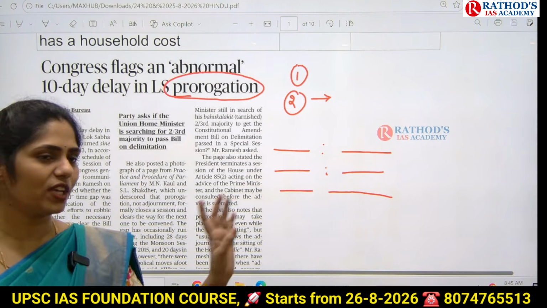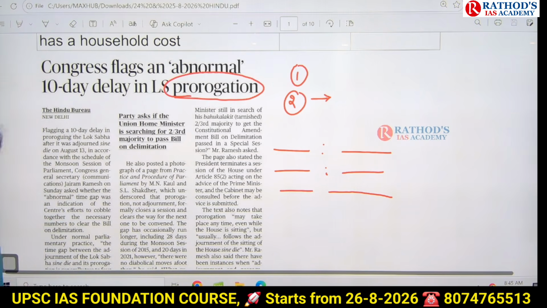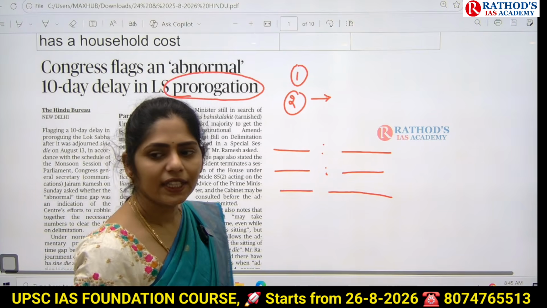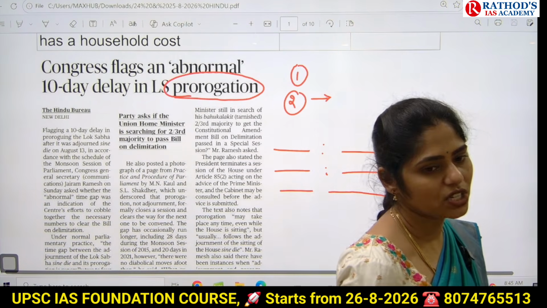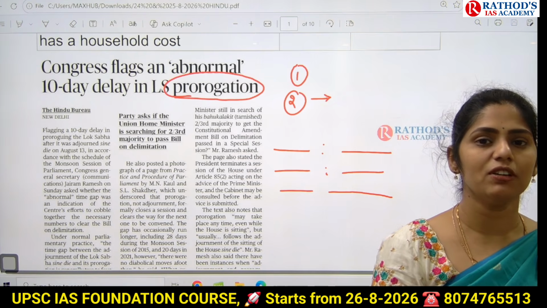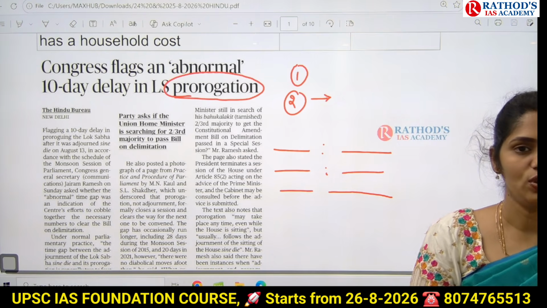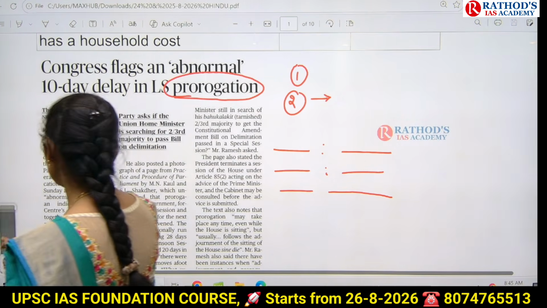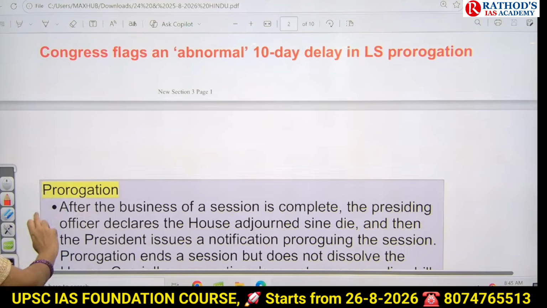So in all these ways you can expect a question, but in the 2024 UPSC prelims they directly asked: consider the following statements regarding prorogation. Like that, if there is anything related to Parliament which is in news, for sure they may ask you a question on it. Okay, now let us see what this prorogation is about.